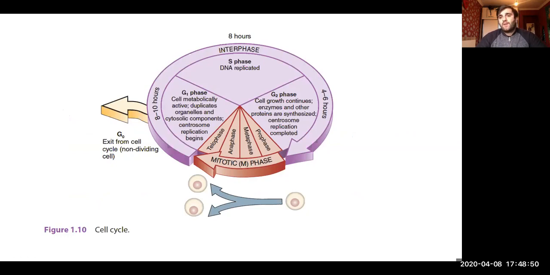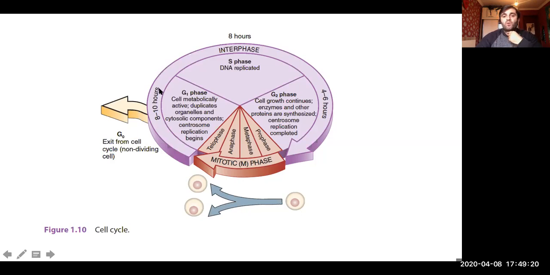For example, neurons do not divide that often, and so many cells don't. Therefore, they do not go through this cycle all the time. They are found in the G0 phase, exited from the cell cycle, non-dividing cells. But dividing cells go through this cycle all the time.